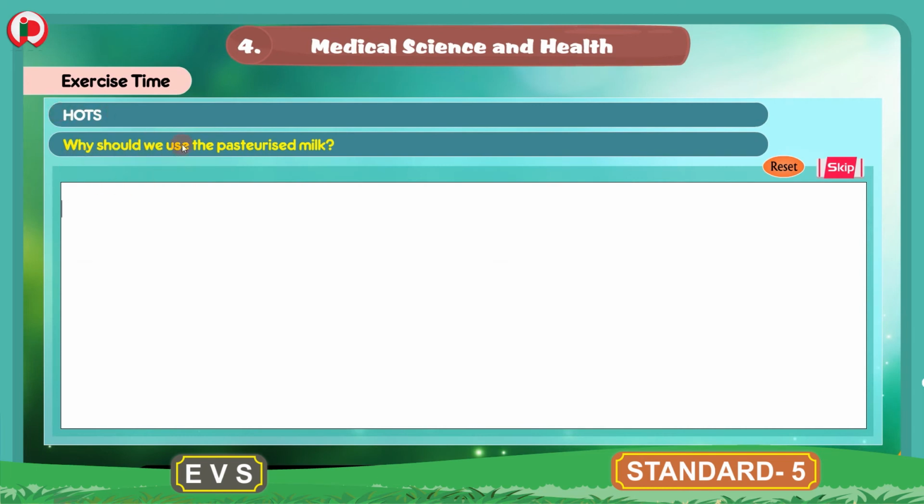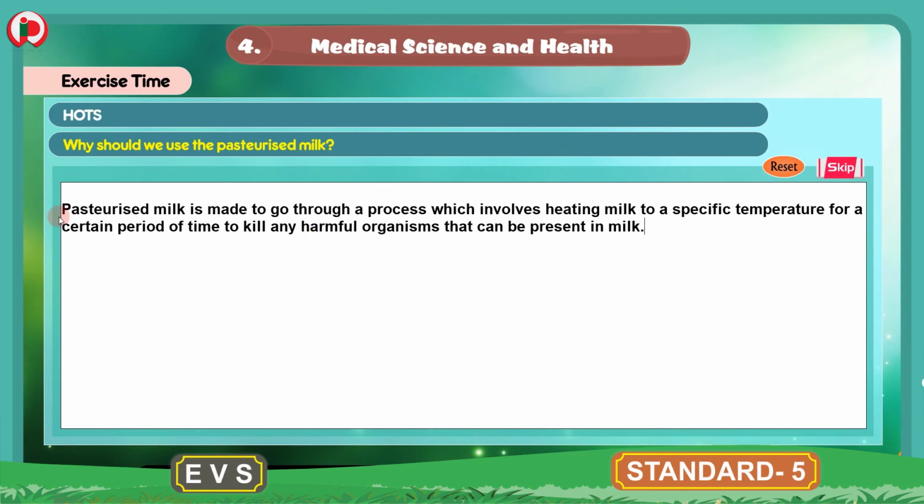Why should we use the pasteurized milk? Now, why should we use the pasteurized milk? Pasteurized milk is made to go through a process which involves heating milk to a specific temperature for a certain period of time to kill any harmful organisms that can be present in milk.